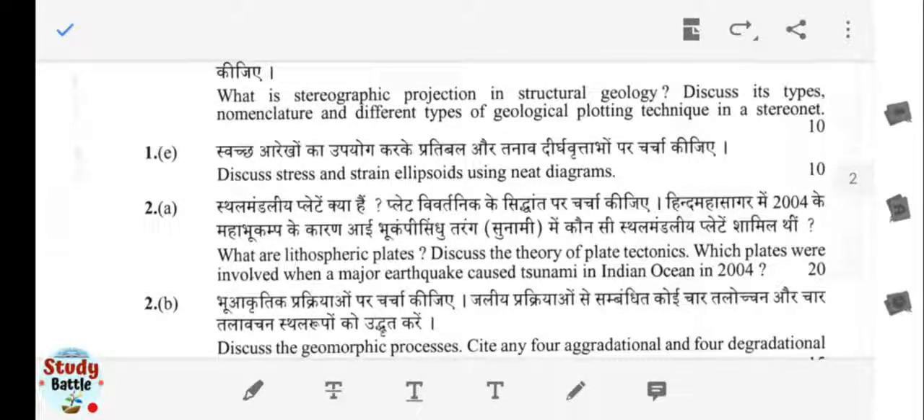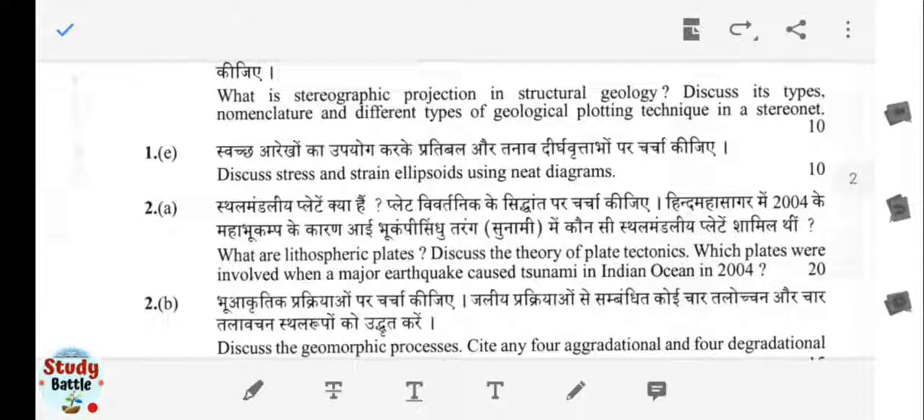Next one is to discuss stress and strain ellipsoids using neat diagrams. We have to discuss the stress and strain ellipsoids. This is a very common question which is generally asked from the civil services mains point of view, as well as for the Indian Forest Service also. Their geology optional is there, so this question is generally asked. This is a repeated question.